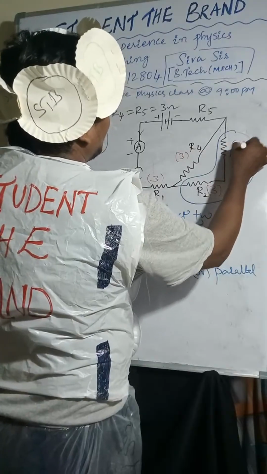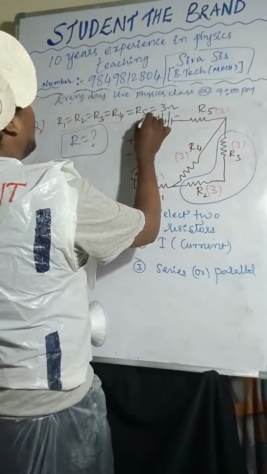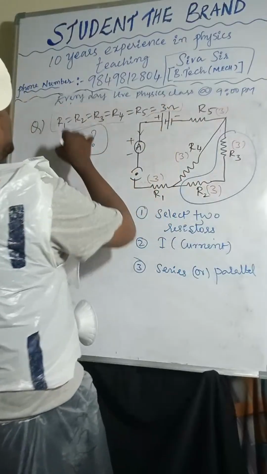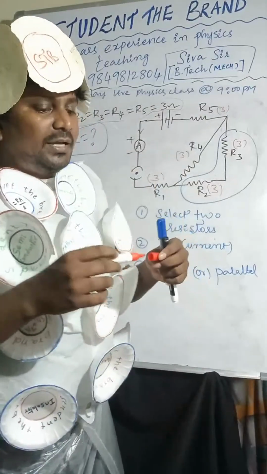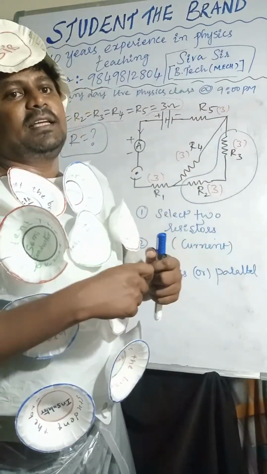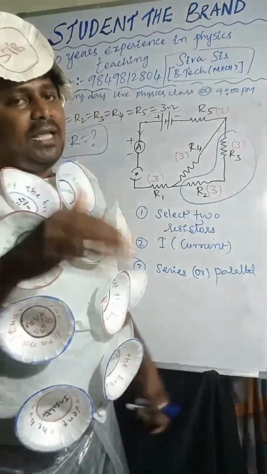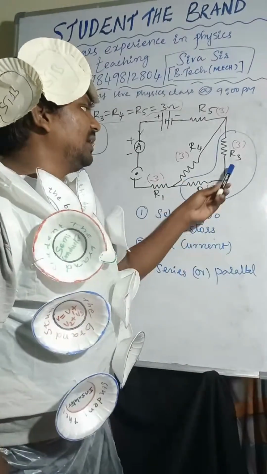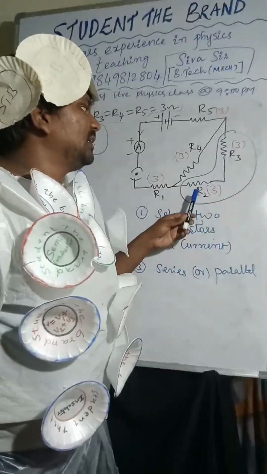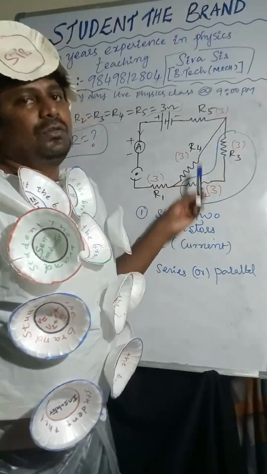This is also 3 ohm, and this also 3 ohm. As given here, all are with 3 ohm resistance only: R1, R2, R3, R4. Each and everything is R only. So I'm selecting two resistors, R2 and R3. Those two resistors are in series combination, so I'm adding them.